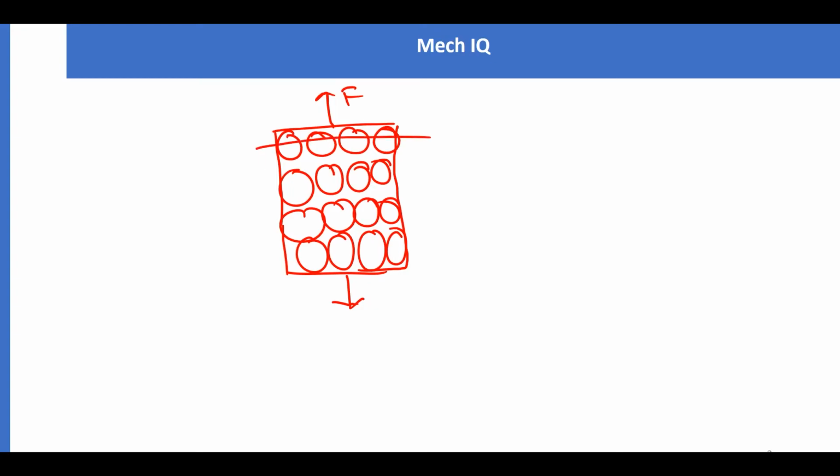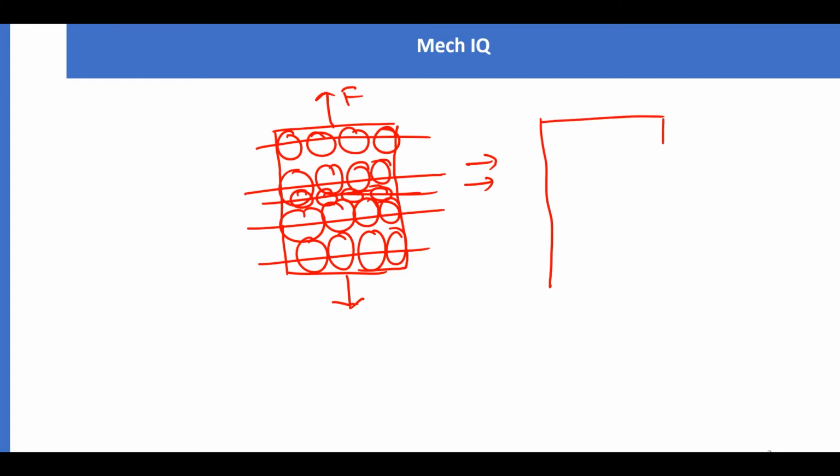Let us discuss stress first. Let us say this is the plane of action. Now imagine there are 5 planes, so that we can understand better. Due to this force, this force will pull these atoms, and so atoms will go like this.